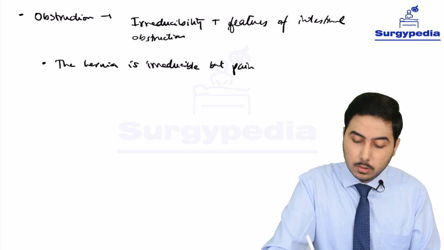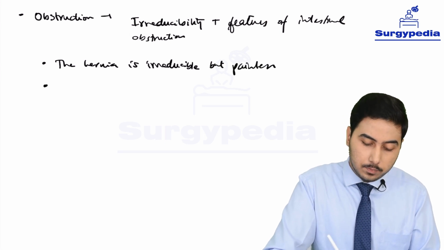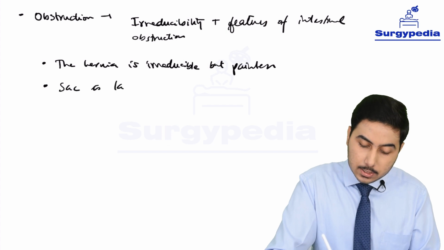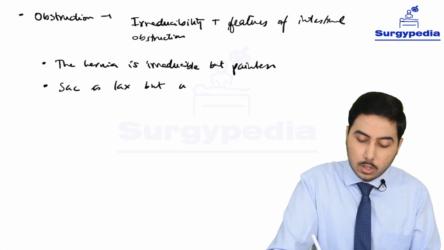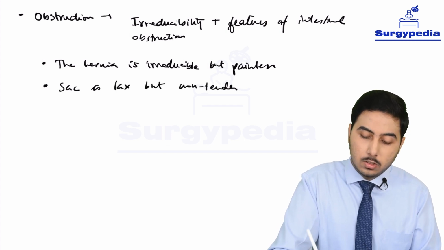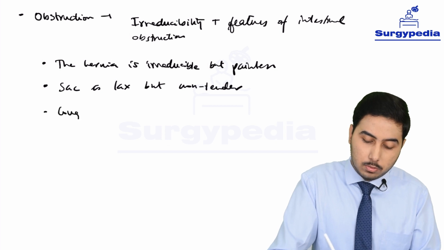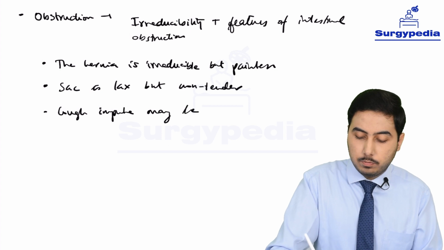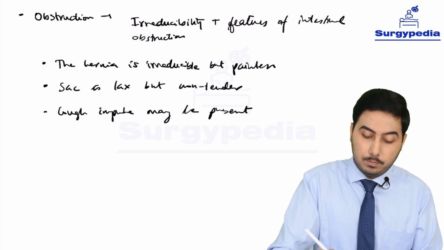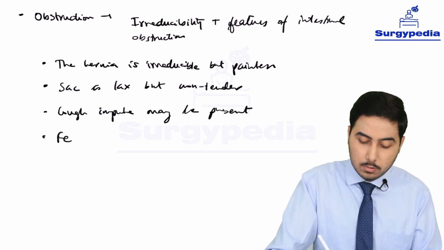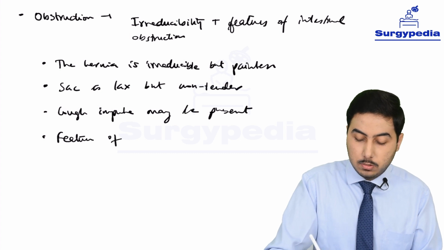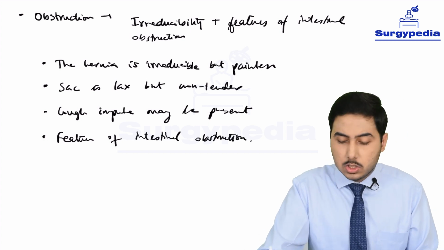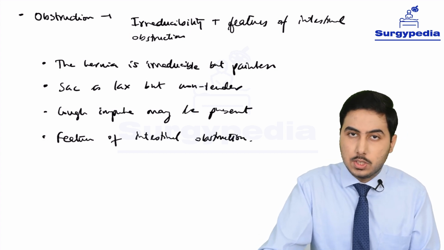This is very important. Okay, next is the sac is lax but non-tender. Next is cough impulse may be present, and number 4 is we have features of intestinal obstruction. Okay, so vomiting, absolute constipation, etc. These are features of intestinal obstruction.